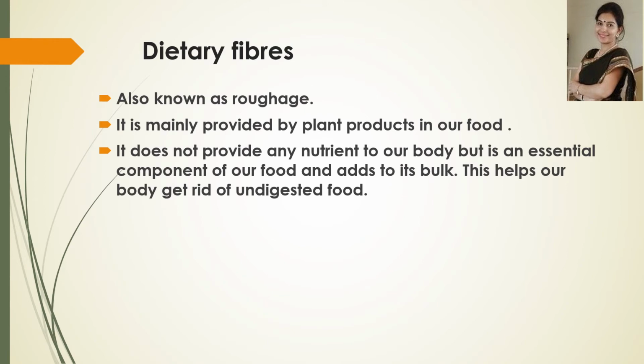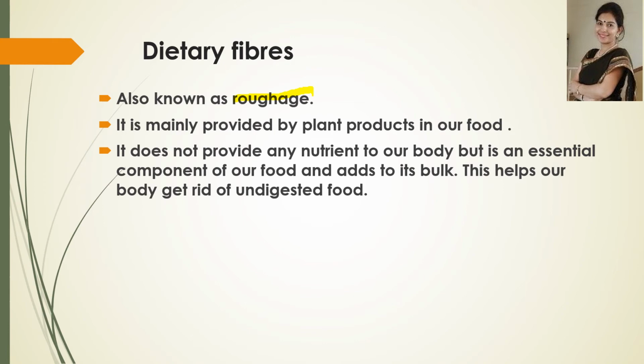Apart from these 5 major nutrients, that is carbohydrates, fats, proteins, vitamins and minerals, there are 2 more nutrients required for a healthy diet. One of them is dietary fibers, which are also called roughage.